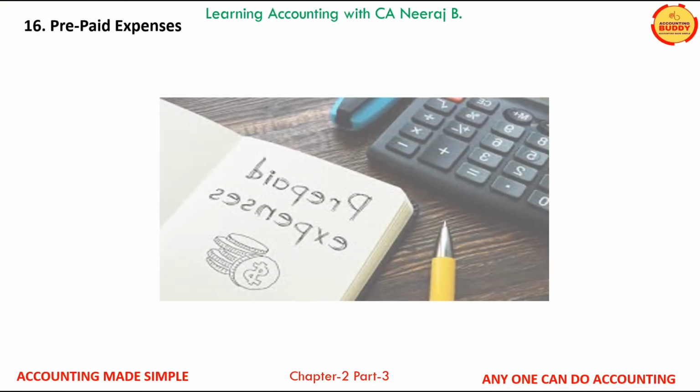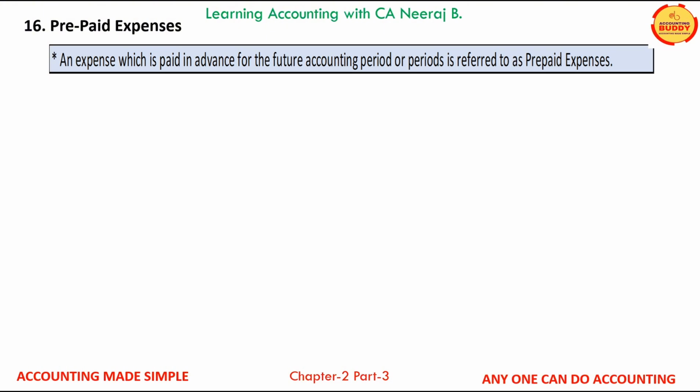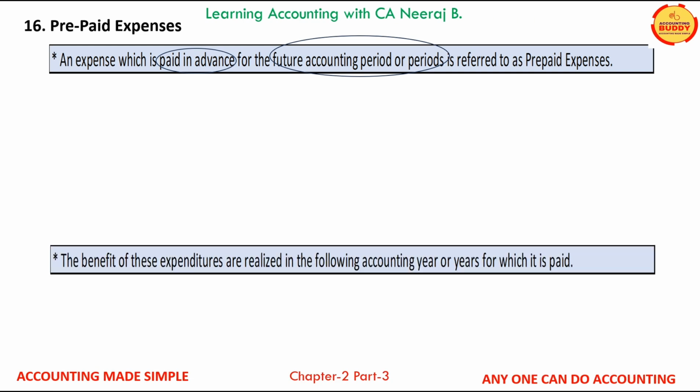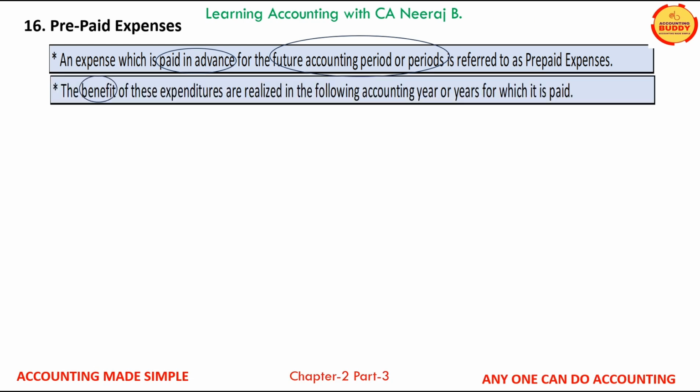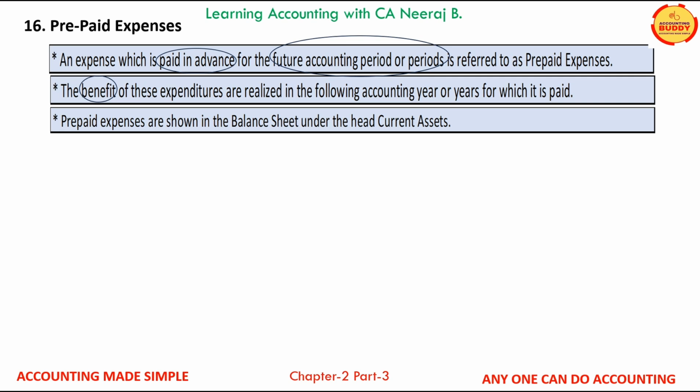The accounting term number 16 which we are going to learn now is the term prepaid expenses. An expense which is paid in advance for a future accounting period or periods is classified under prepaid expenses. Benefit of prepaid expenses is realized in the future accounting year or years for which it is paid. Prepaid expenses are shown in the balance sheet under the head current assets. Let us now understand this further with an example.